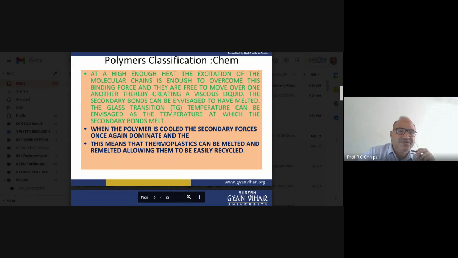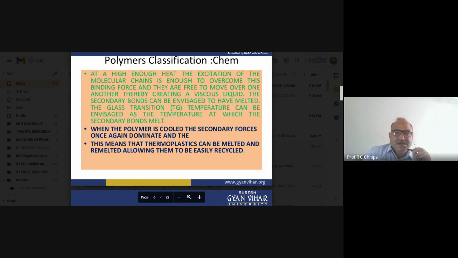At a high enough heat, the excitation of the molecular chain is enough to overcome this binding force, and they are free to move over one another, thereby creating a viscous liquid. The secondary bond can be envisaged to have melted.